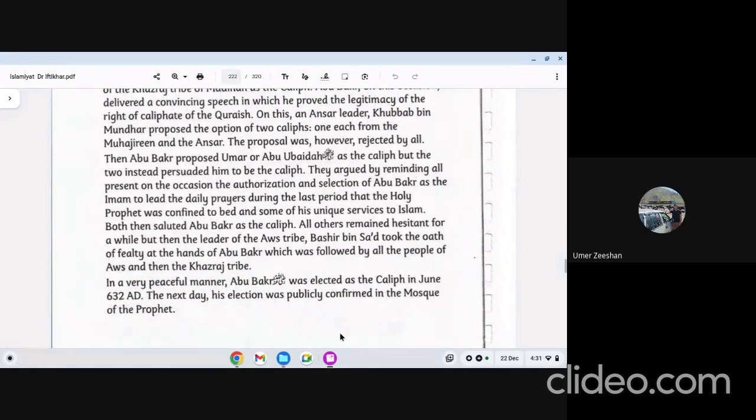कैमरिन ने election of Abu Bakr as a caliph दो तरह से पूछा हुआ है. One is election of Abu Bakr as a caliph and expedition to Syria. Second time, election of Abu Bakr as a caliph and his administration. And the third time, all the four rightly guided caliphs election as a caliph in 10 mark question. So that is easy. You just need to write about Abu Bakr's election, Umar's election, Uthman's election, Ali's election, and your answer is perfect. But the most detail will be on, all the three have details, except Umar. Umar's caliphate is having brief details.